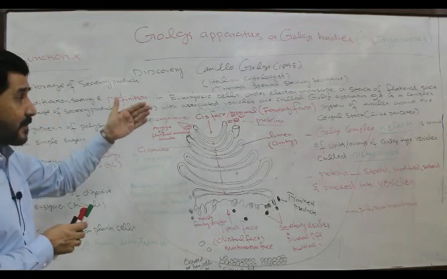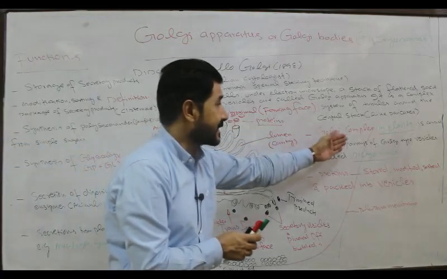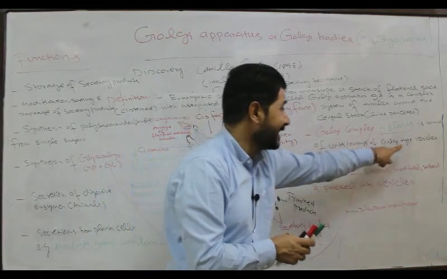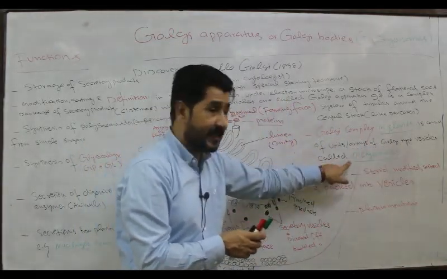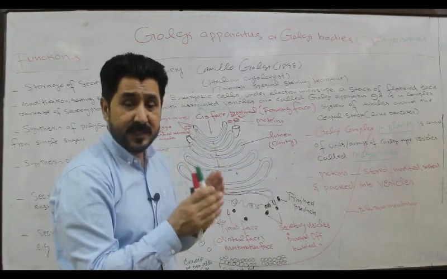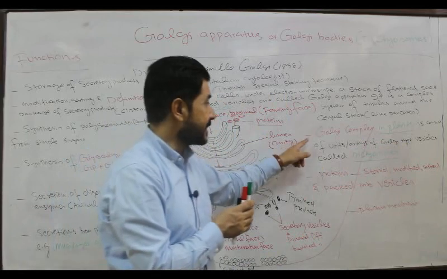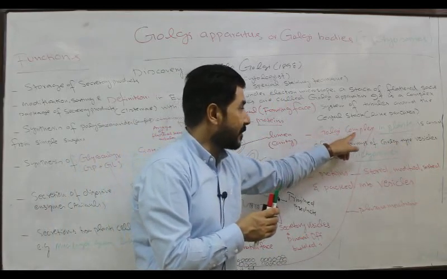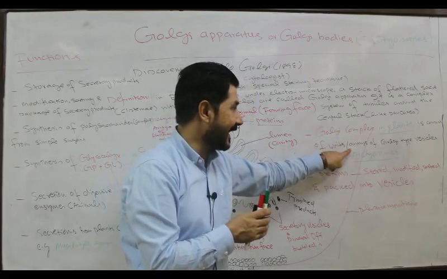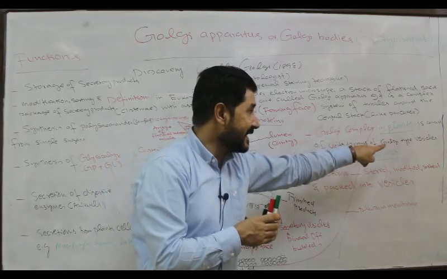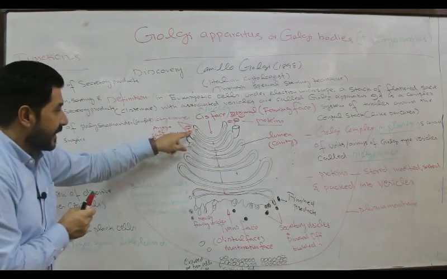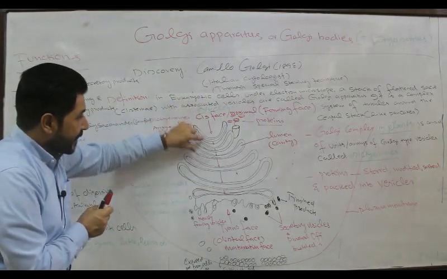In the case of plants, the Golgi complex consists of units or arrays of Golgi type vesicles called dictyosomes. This is very clear: what is a dictyosome.